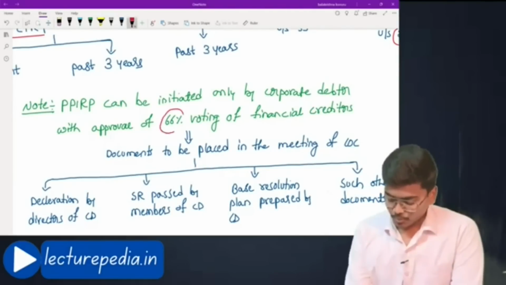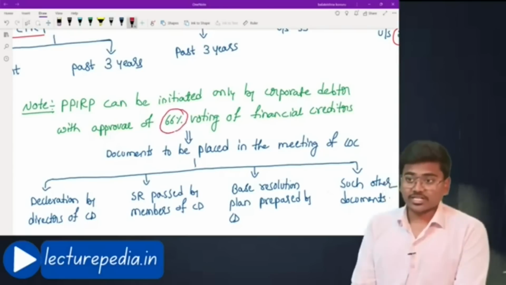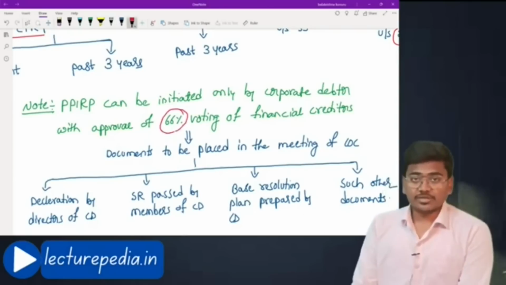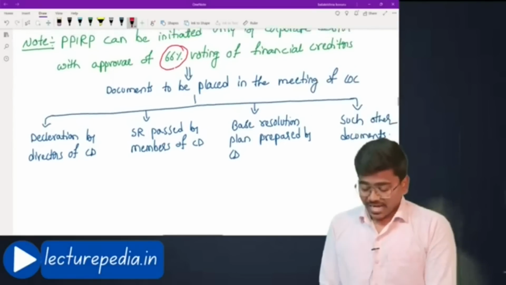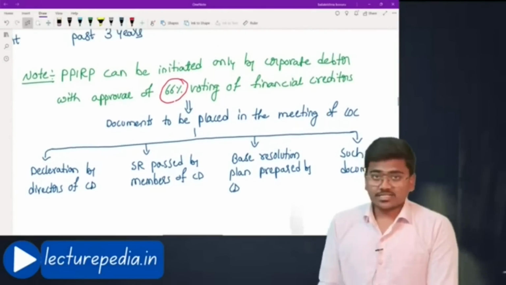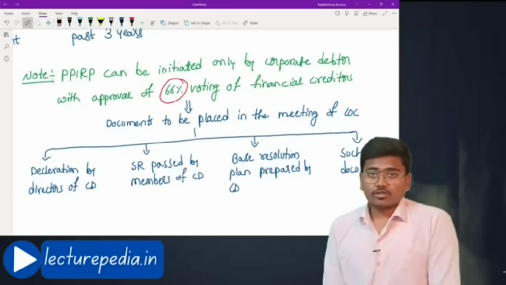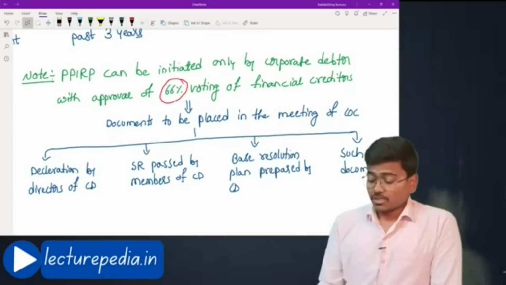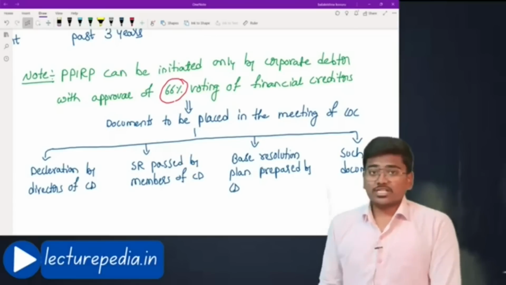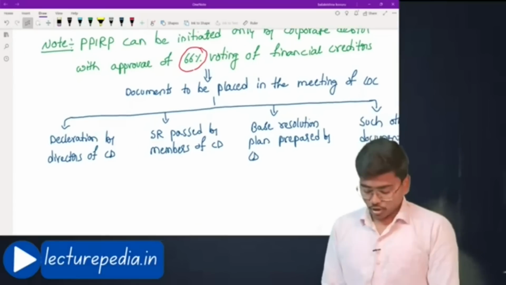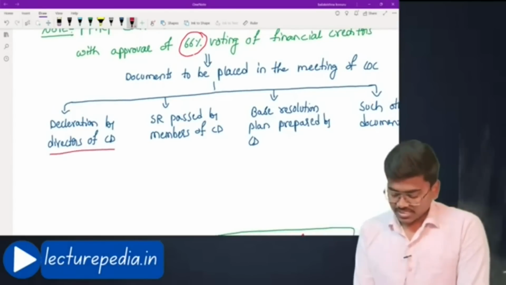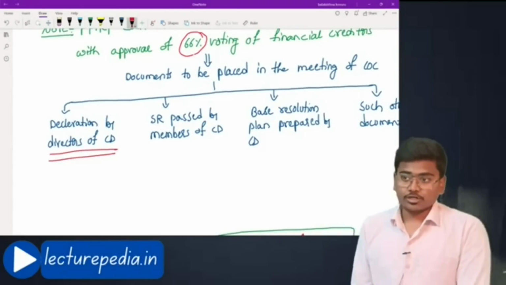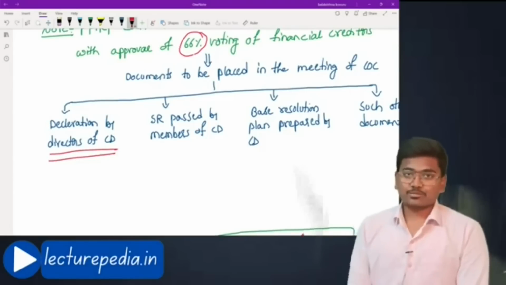Okay, with approval of 66% voting of financial creditors, the application for PPIRP can be initiated by corporate debtor. Now, while asking for approval of financial creditors, you will be conducting the meeting of the financial creditors. In that meeting, you have to provide the following documents to the creditors. What is the first one? Declaration by the directors of corporate debtor. We have seen the declaration. That declaration must be provided.